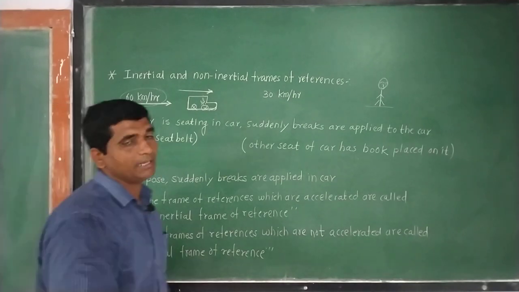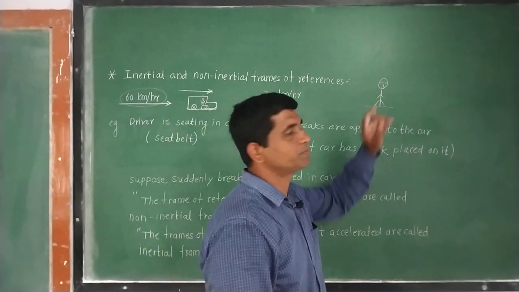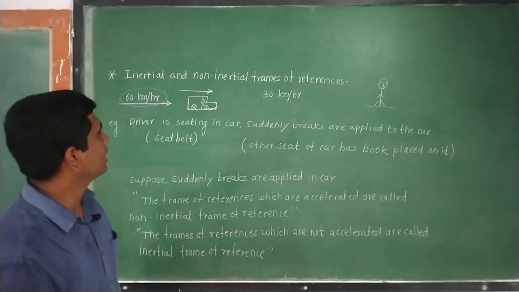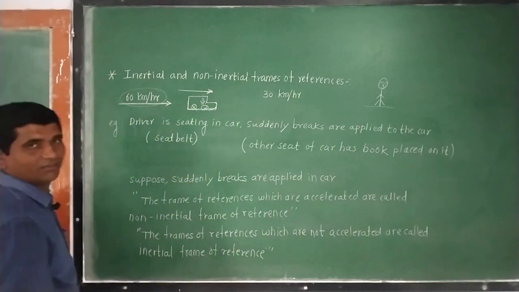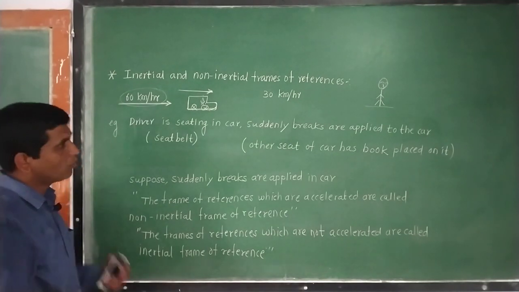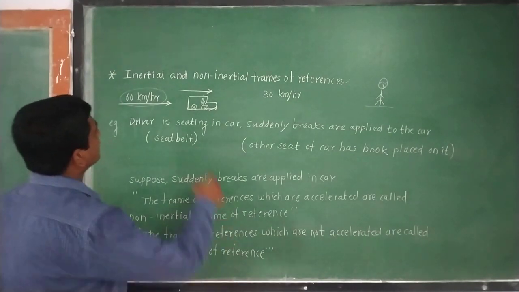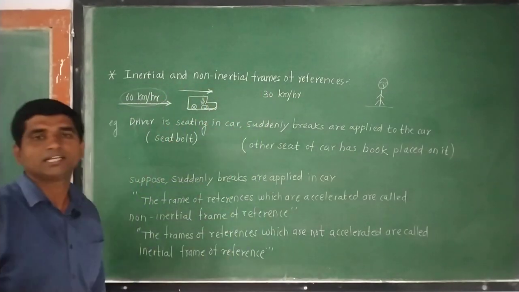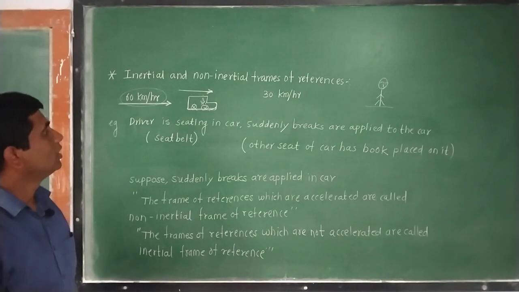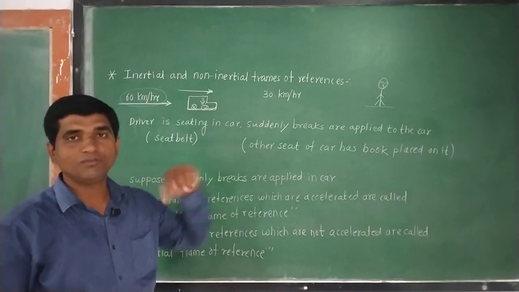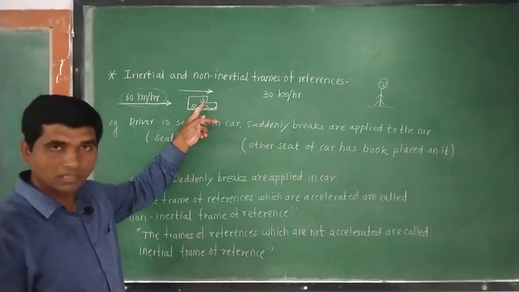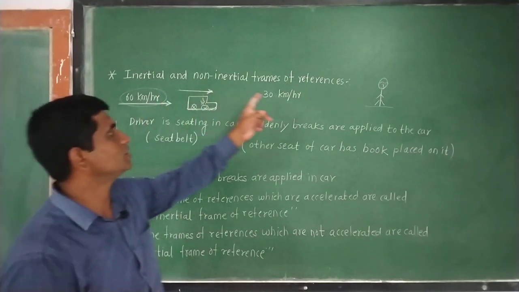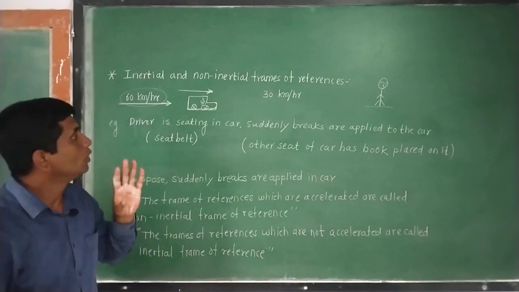But if you consider the same situation from the point of view of this person who is standing at the roadside, he will imagine that initially the car was traveling at 60 kilometers per hour. Now as the brakes are applied, the car speed has decreased from 60 to 30 kilometers per hour, and this person will notice that the book, car and the driver all have reduced their speed from 60 to 30 kilometers per hour.